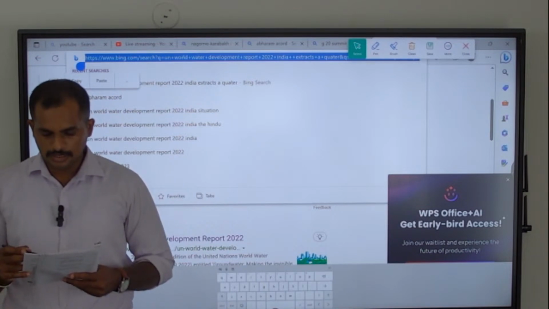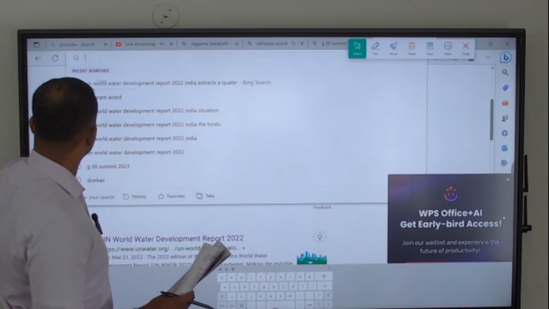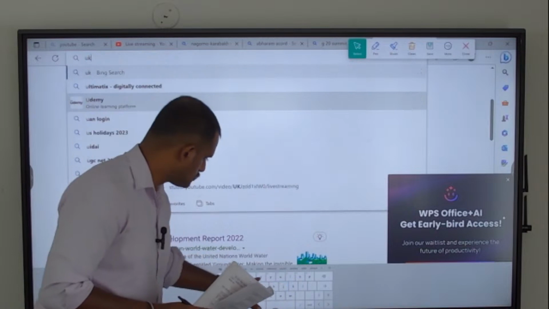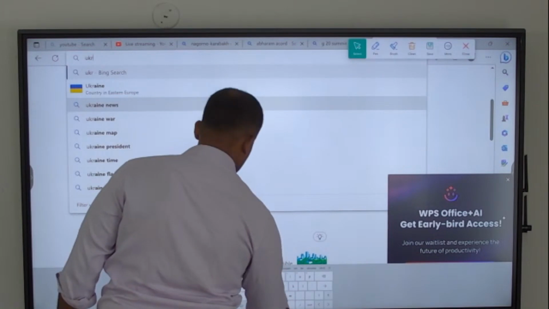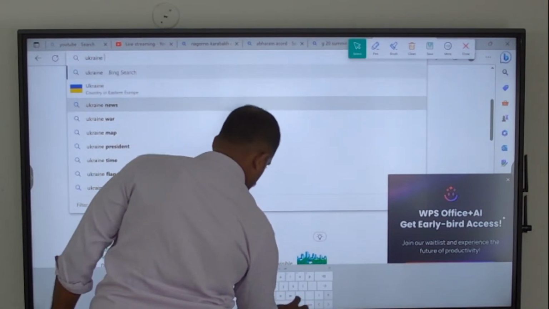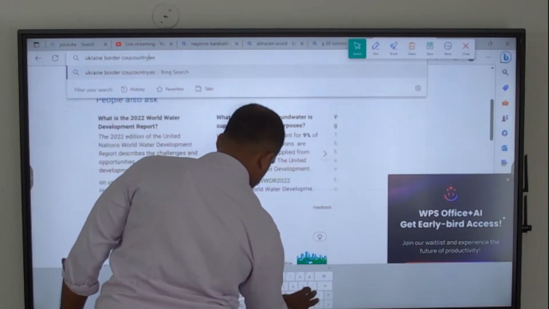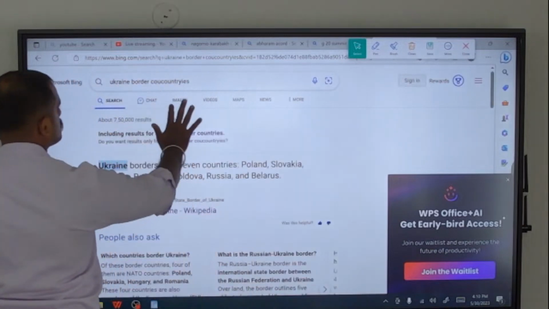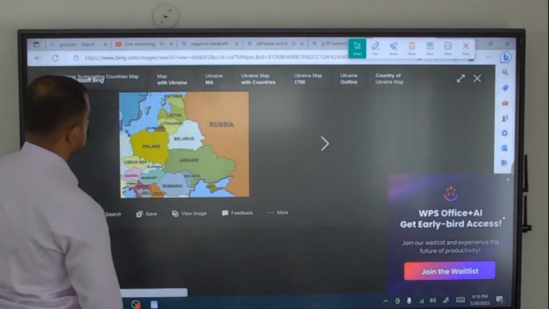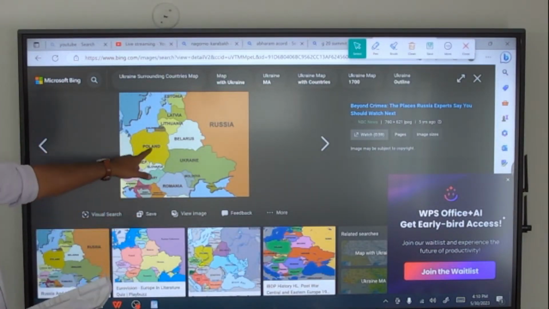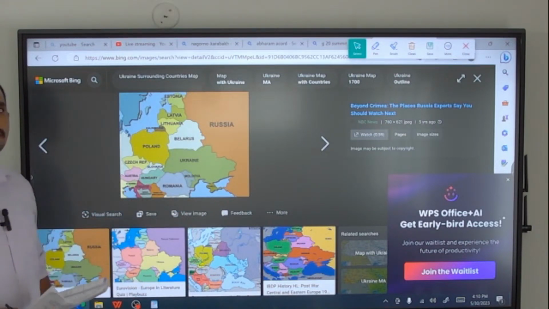So the statement is: Poland, Belarus, Russia, Slovakia, Hungary, Romania, Moldova. These are all the land border countries of Ukraine.